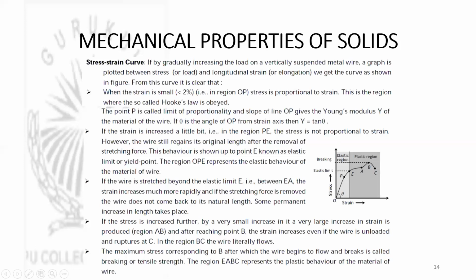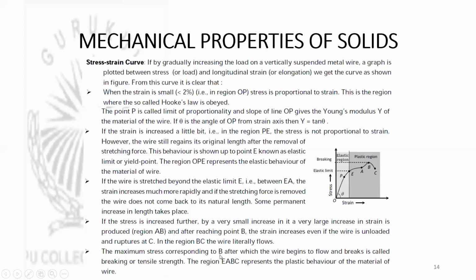That means from B to C, the wire is literally flowing, without any application of force. Then the maximum stress corresponding to B, after which the wire begins to flow and breaks, is called breaking or tensile strength. The region EABC represents the plastic behavior of the material of the wire.